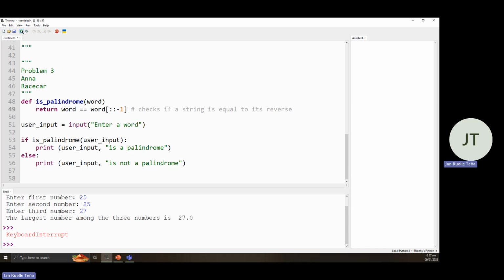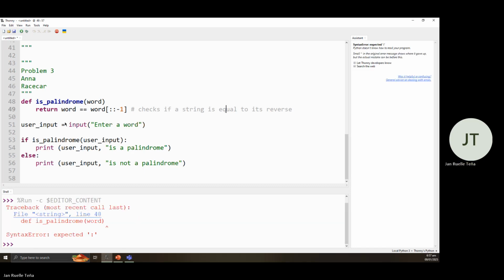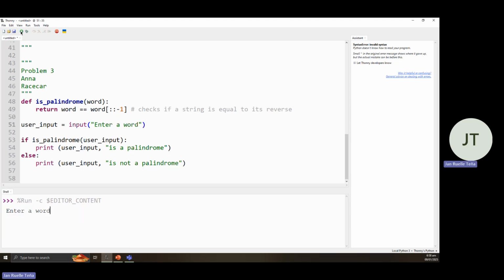So let's try and run. Okay. Expecting a semicolon here. Let's run. Input as expected, palindrome word. So expecting a semicolon here. Then run. Okay. Yeah, okay. So let's put a space here.